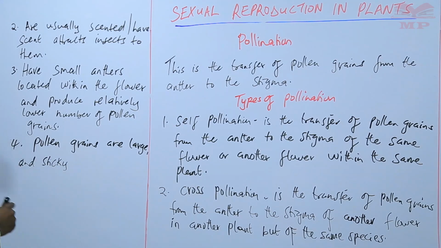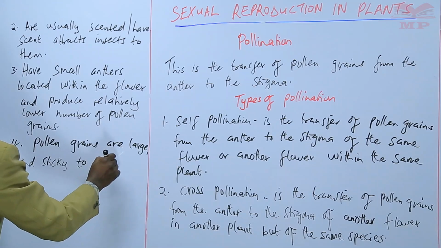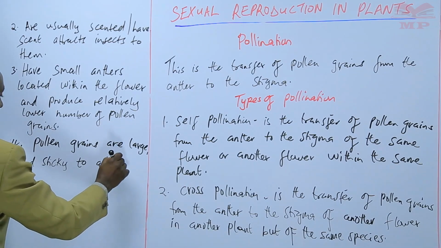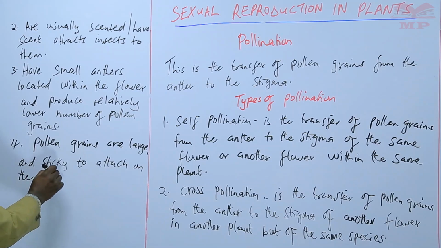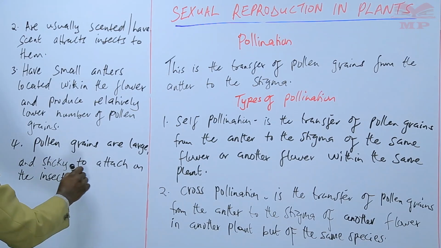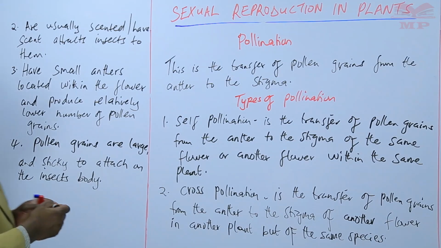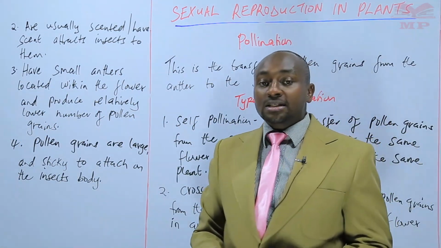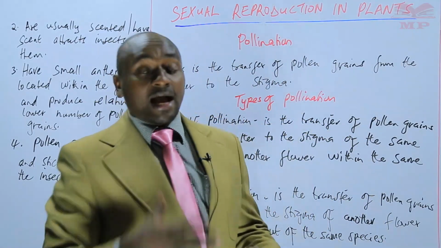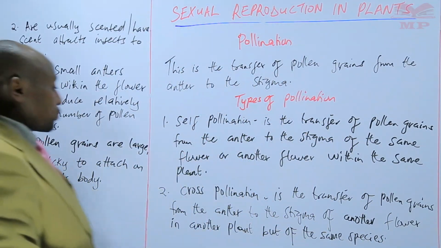They are large and sticky to allow them to attach on the insect's body. So they are sticky so that they can attach onto the insect's legs. They can attach onto the insect's wings as they are being transferred from one point to the other.